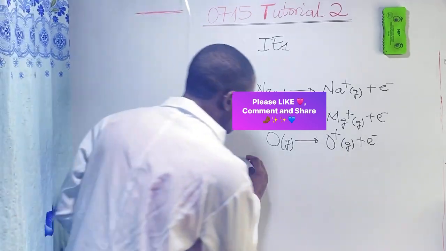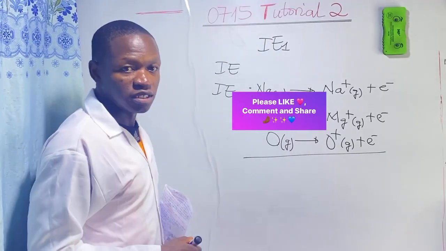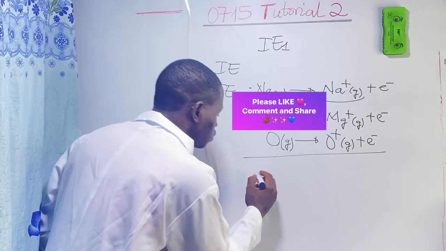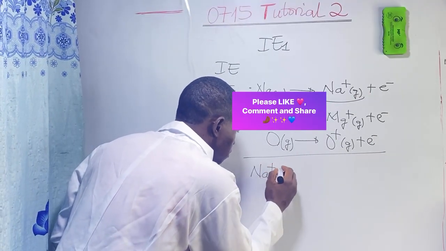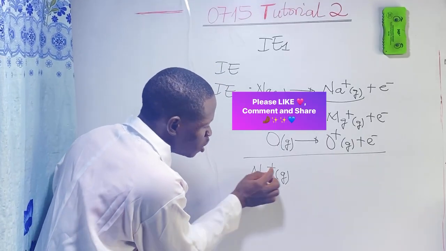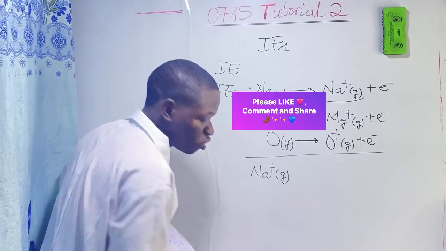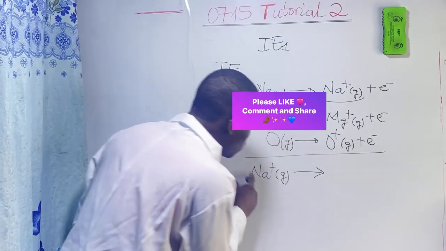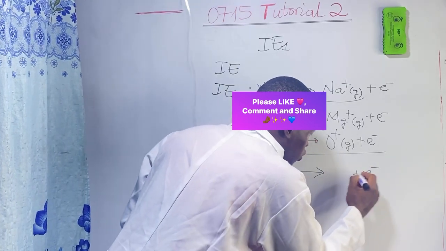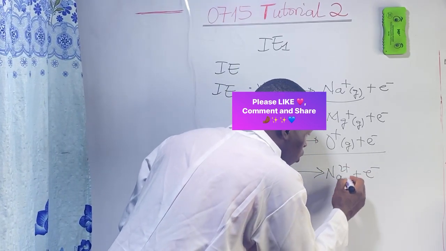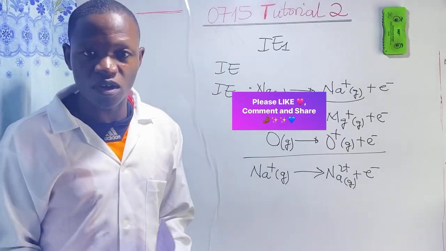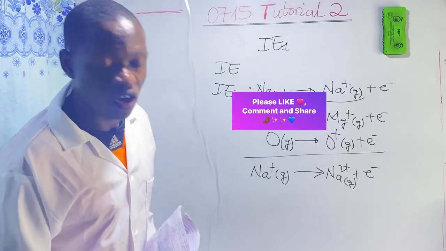Let's write the equation to show that. Let's take sodium. Second ionization energy of sodium means we start from the unipositive ion. So the energy required to remove 1 mole of electrons from 1 mole of gaseous unipositive ions of sodium. The ion will lose 1 mole of electrons to form 1 mole of gaseous dipositive ions. This equation shows the second ionization energy of sodium.